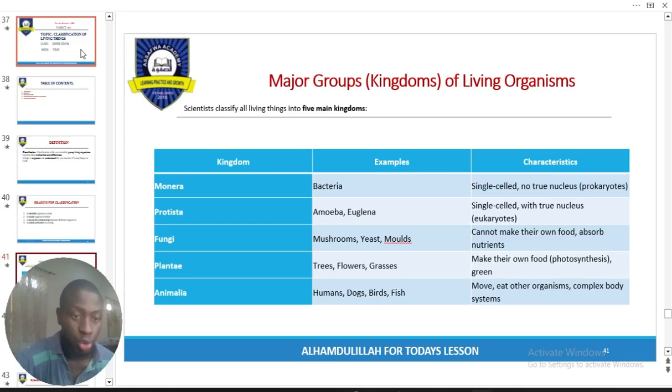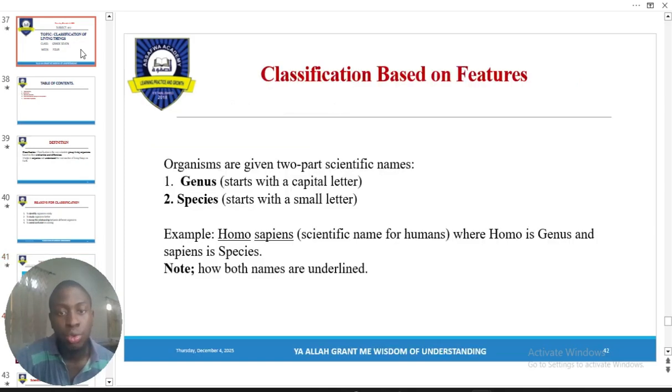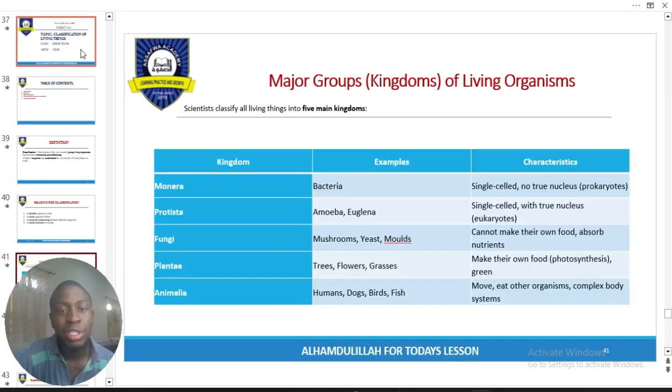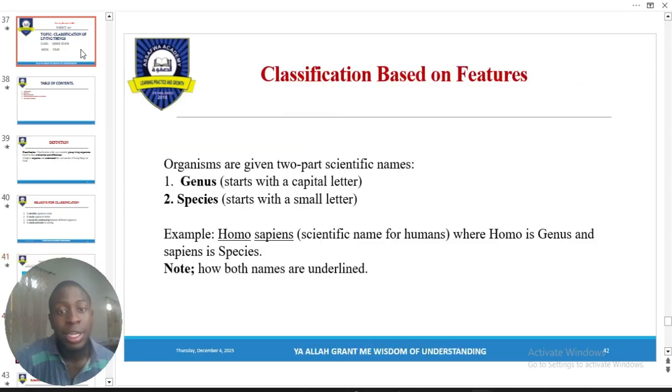So as you go down the table, you are going from simple to complex. Is that okay? Fungi cannot make their own food, so they absorb food from other living organisms. You have plants, of course, from the name, right? You have trees, flowers, and grasses. Animalia, from the name, you have animals. So these are the major groups, the kingdoms of living things. They are five in number. Please do well to memorize them: Monera, Protista, fungi, plantae, and animalia.